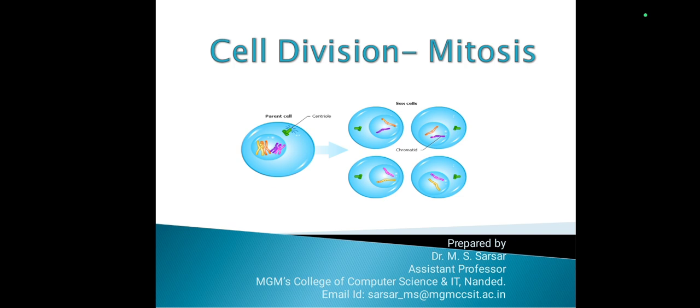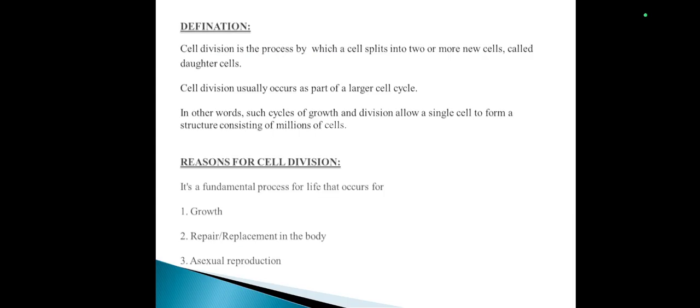Dear friends, today we are going to learn about cell division. Cell division is a process by which a cell splits into two or more new cells called daughter cells. Cell division usually occurs as a part of the larger cell cycle. It happens when a parental cell divides into two or more daughter cells. In other words, such cycles of growth and division allow a single cell to form a structure consisting of millions